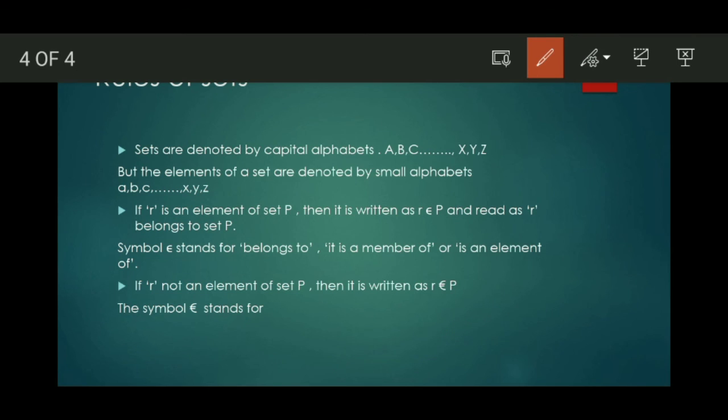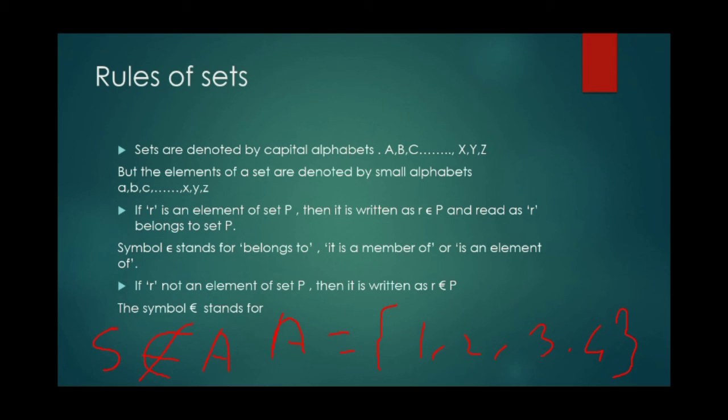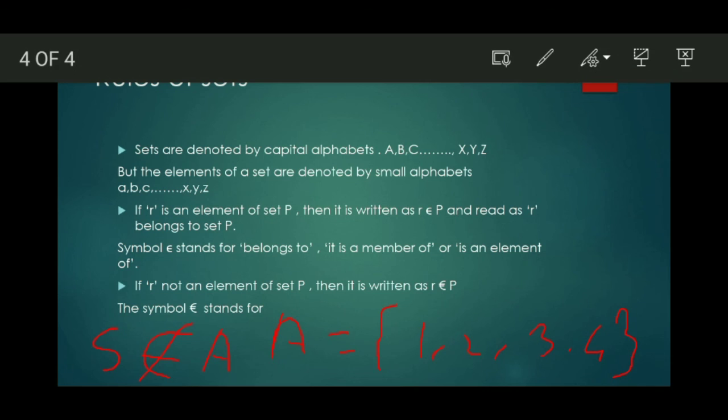That means if we have a set A equal to 1, 2, 3 and 4, then we can say that 5 does not belong to set A. These are the notations of the belongs to symbol.